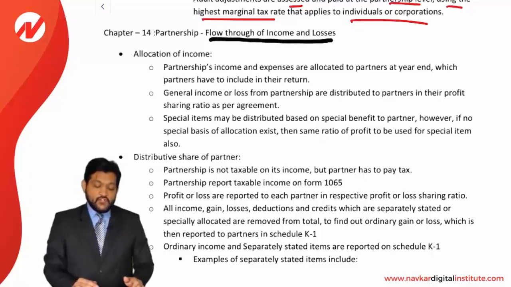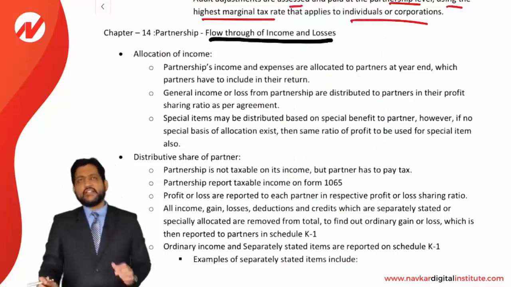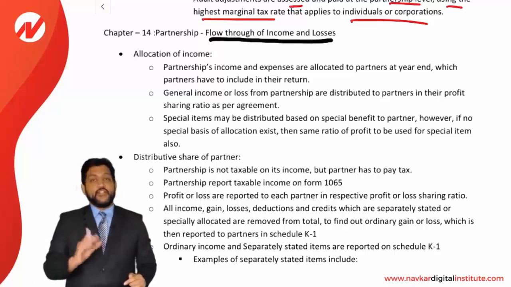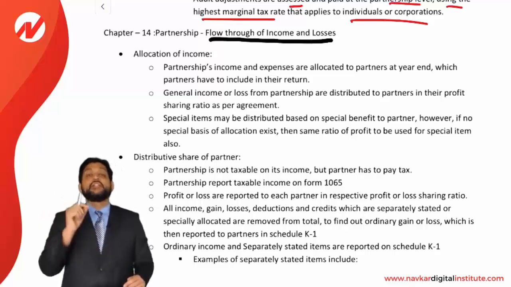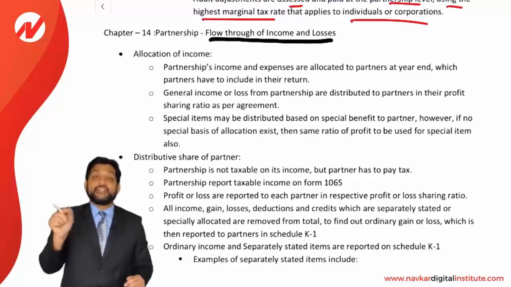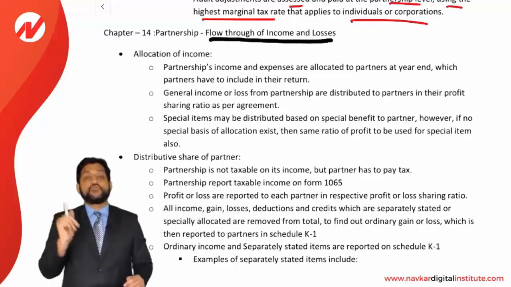Okay, now as we talk about a flow through of income and losses, what does that mean? Remember, we had said that partnerships do not pay taxes on income. The tax is being paid by the partners. Partners have to pay the tax on the income earned by the partnership. Whether distributed or not doesn't make any difference. Whatever income has been earned by a partnership, the tax on it will be paid by the partner. That is called a flow through. It means the income of the partnership will be passed on to the partners, and the partner will show that income in his return and he will pay tax on it. So that is called flow through of income.